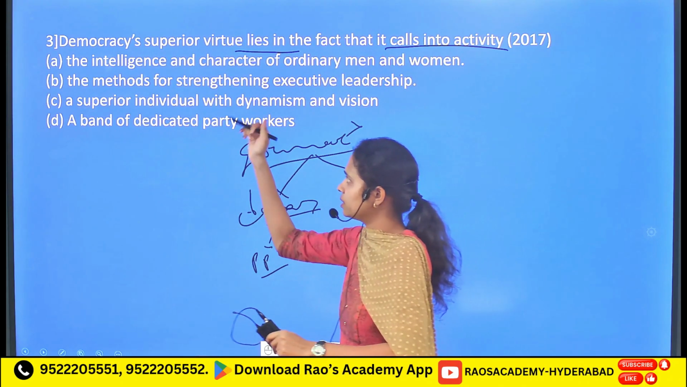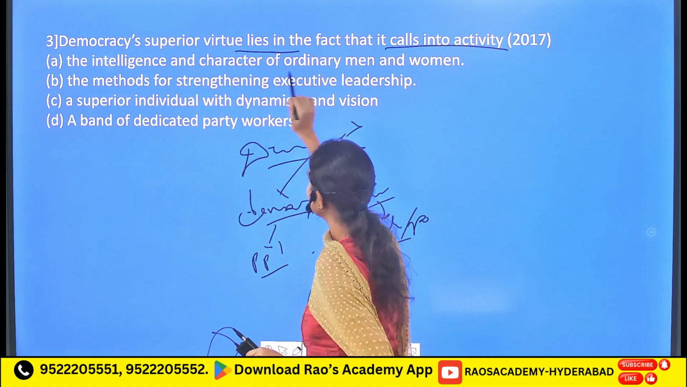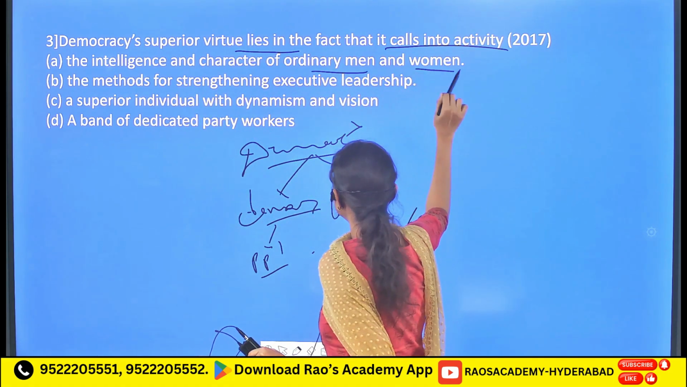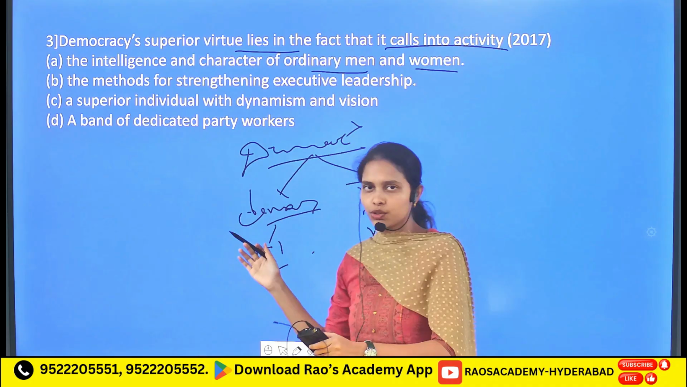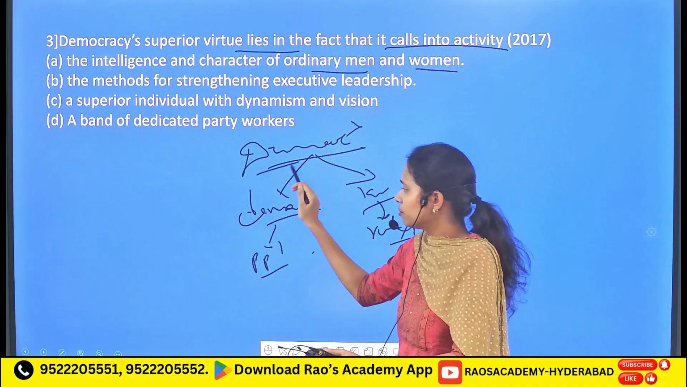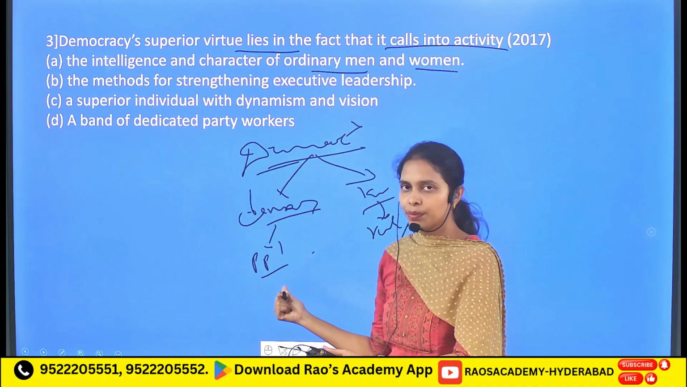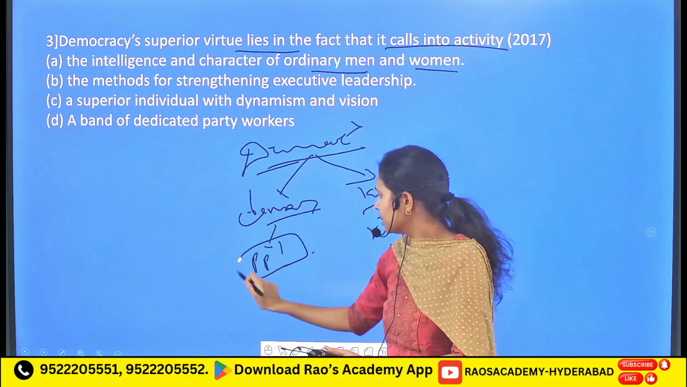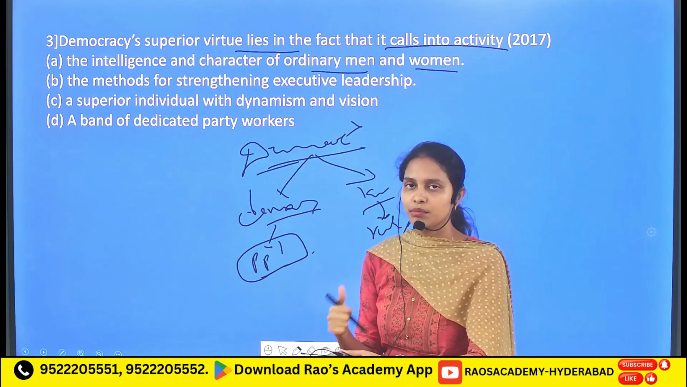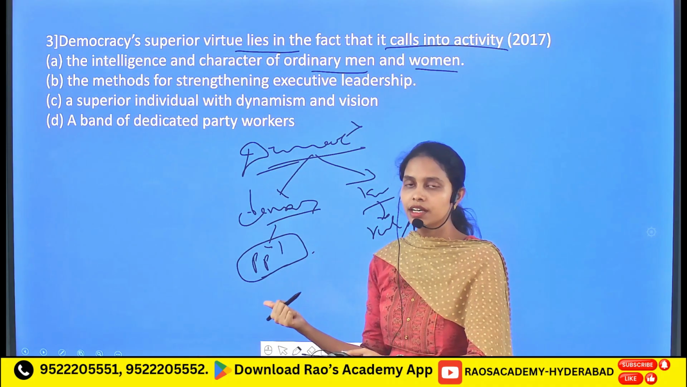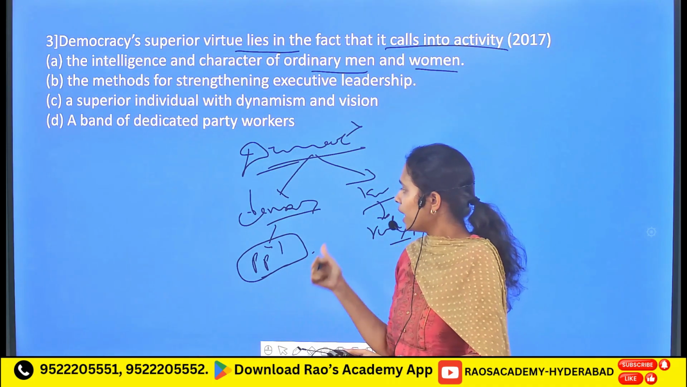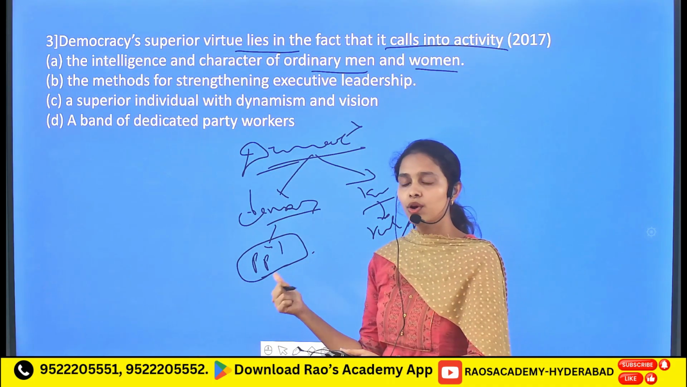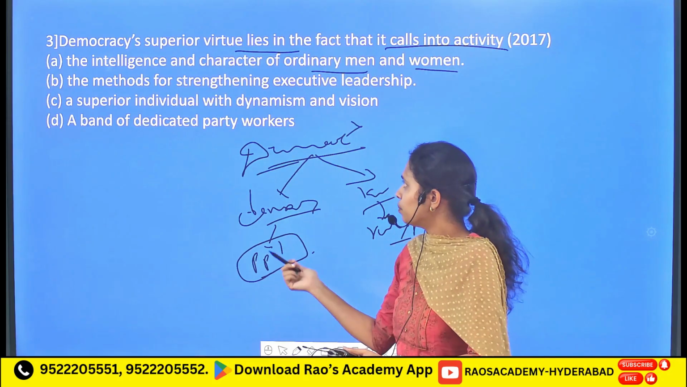So in that context, let's read the statements. It includes the intelligence and the character of the ordinary men and women. That's what democracy actually refers to, because democracy refers to the rule of the people. That means people will elect representatives to represent them in the Lok Sabha as well as in different legislative assemblies. And also people will make decisions on different policies themselves.